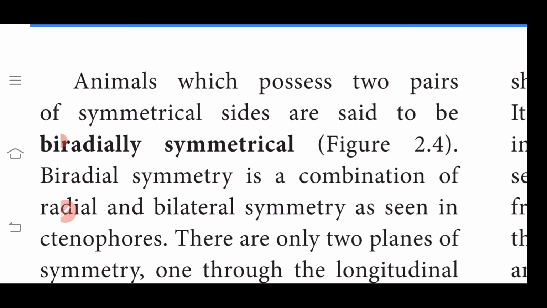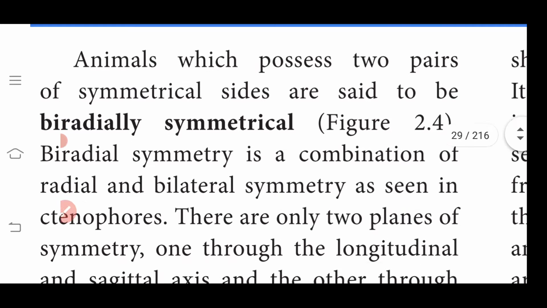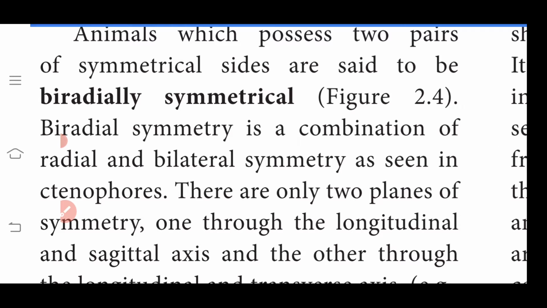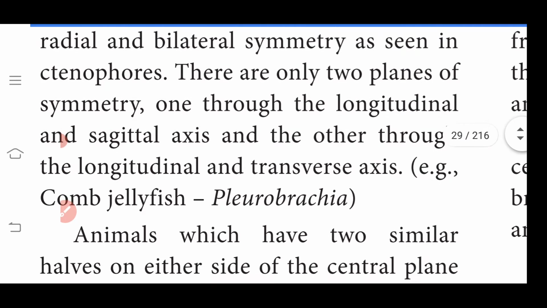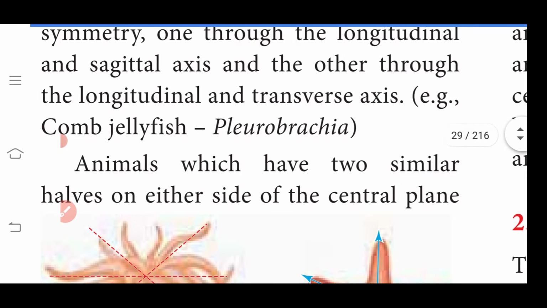The animals which possess two pairs of symmetrical sides are said to be biradial symmetrical. Biradial symmetry is a combination of radial and bilateral symmetry as seen in the ctenophores. Ctenophores means comb jellyfish. There are only two planes of symmetry, one through the longitudinal and sagittal axis and another through the longitudinal and transverse axis. Example, comb jellyfish, Pleurobrachia.